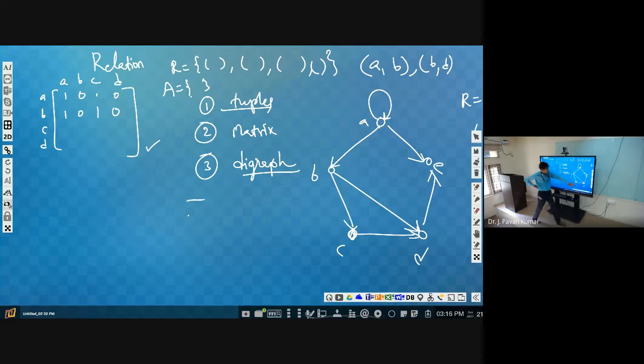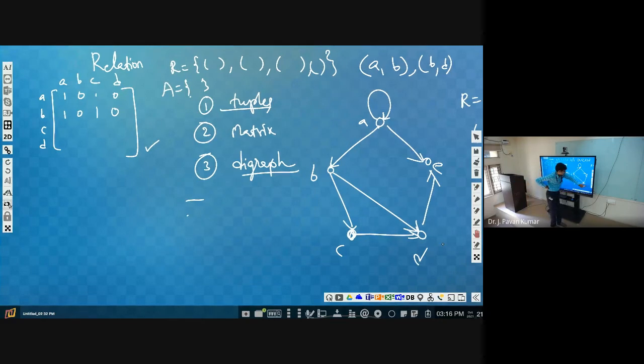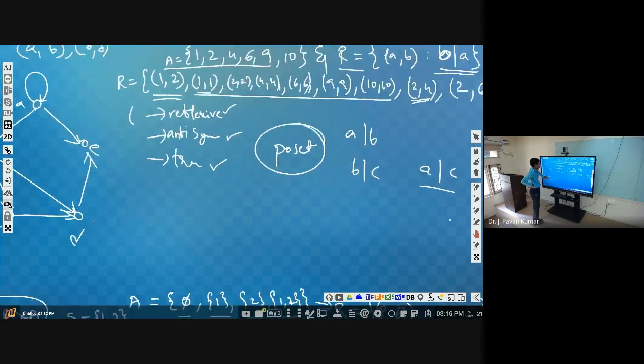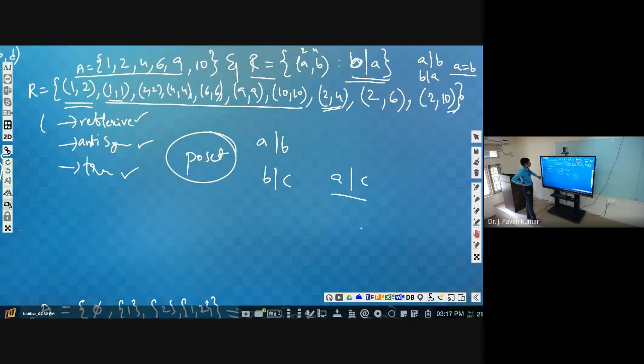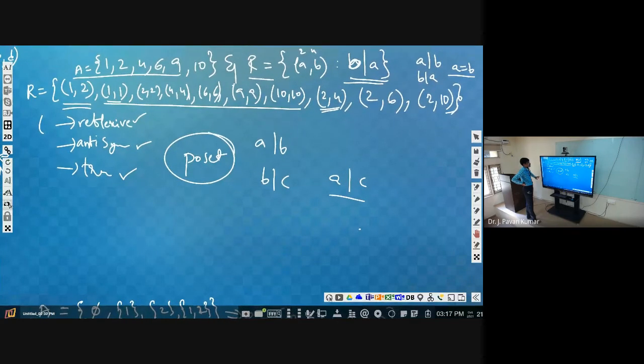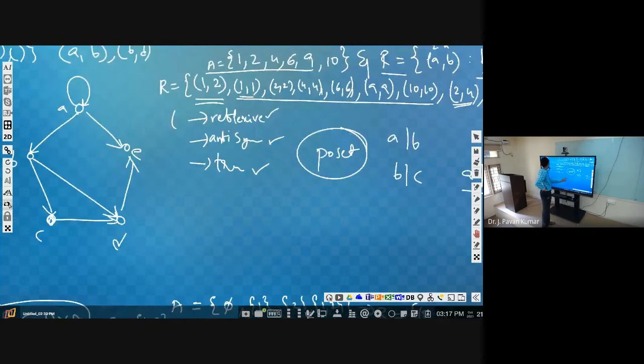Now let us go back to the previous example which we have seen. A is nothing but 1, 2, 3, 4, 6, 9, 10, or let me take another example which is easier than this.